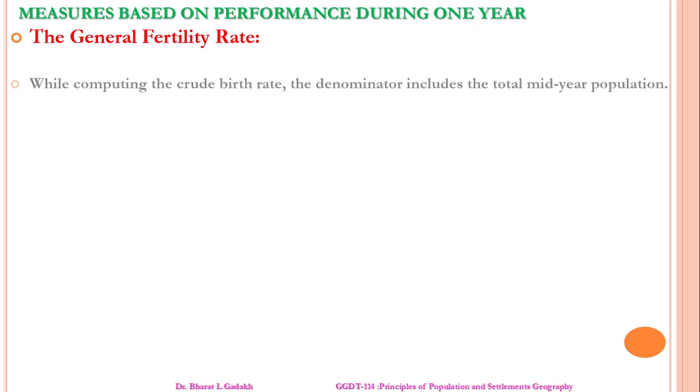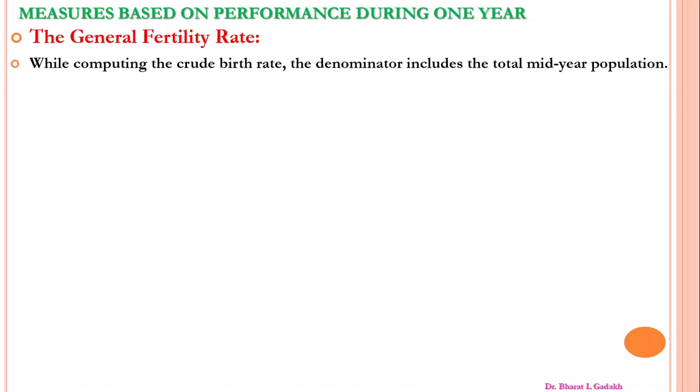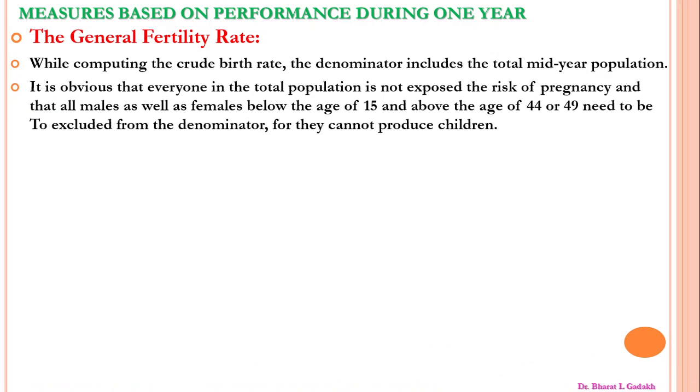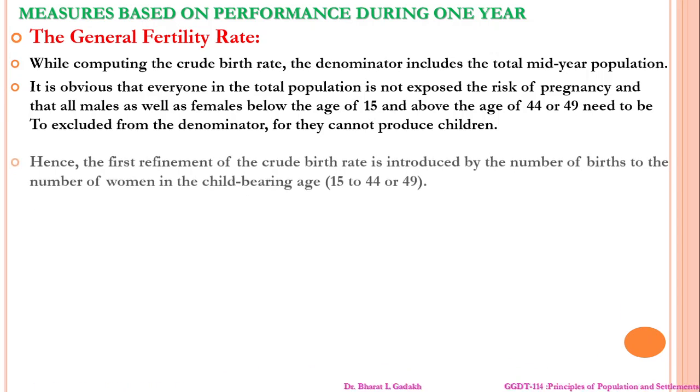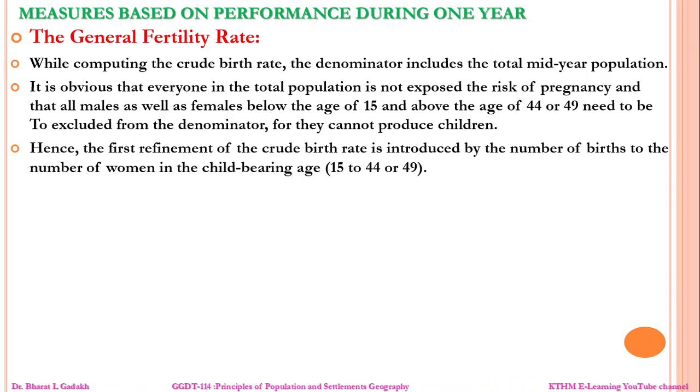The crude birth rate has a denominator that includes the total mid-year population. It is obvious that everyone in the total population is not exposed to the risk of pregnancy. All the males, as well as the females below the age of 15 and above the age of 49, need to be excluded from the denominator, as they cannot produce children. Hence the first refinement of the crude birth rate relates the number of births to the number of women in the childbearing age, that is 15 to 49.